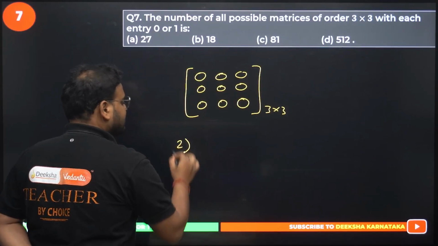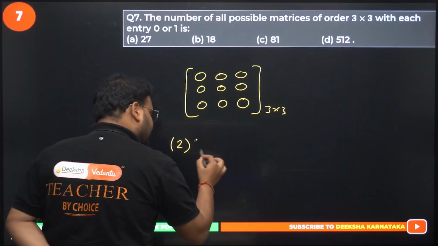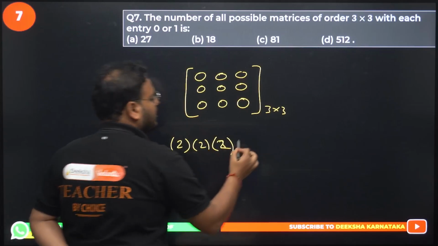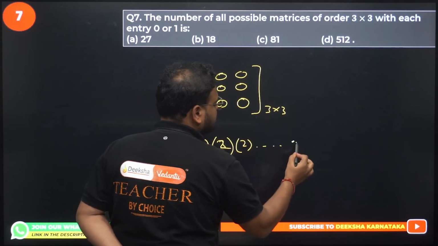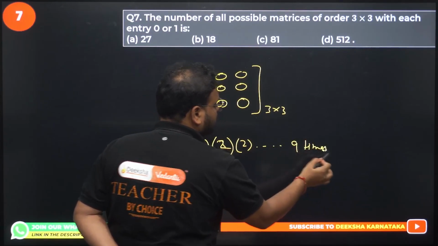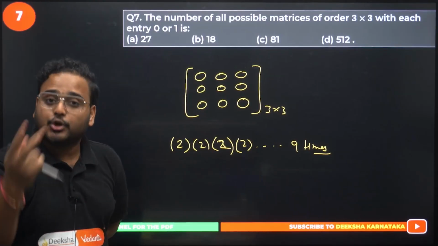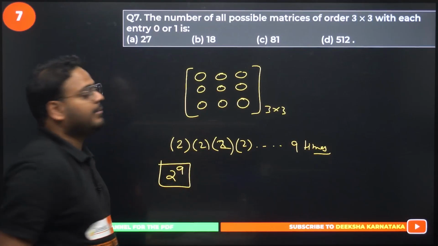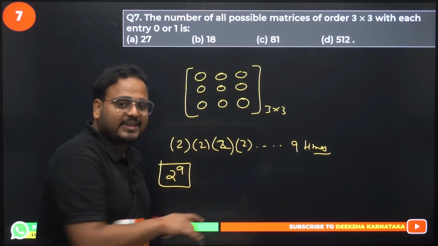So the first entry has two options. The second entry has two options. The third entry has two options. And so on. How many times? 9 times, because there are a total of 9 entries and each entry has two options. It becomes 2 power 9. How much is that? 2 power 10 is 1024.